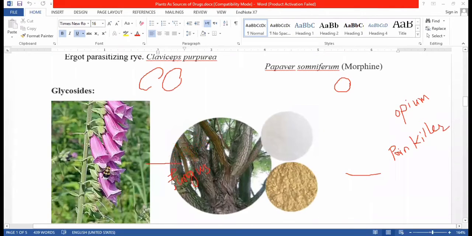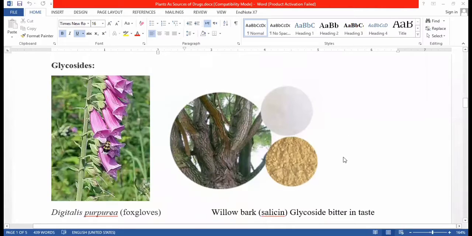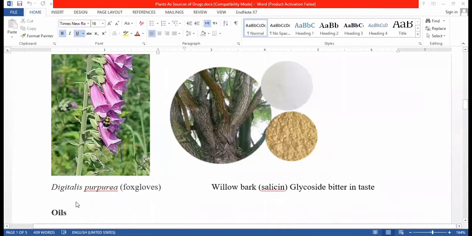Now let's move to glycoside drugs, which have glycosidic physiochemical properties. That is the foxglove plant, Digitalis purpurea. This is the plant.